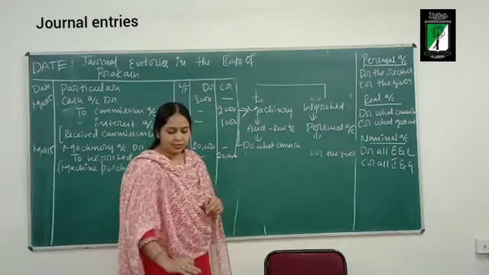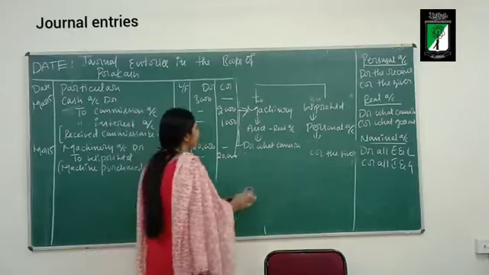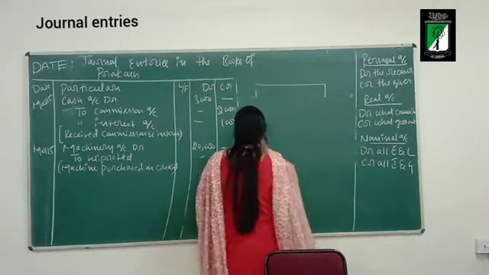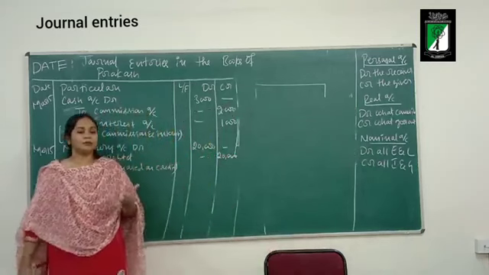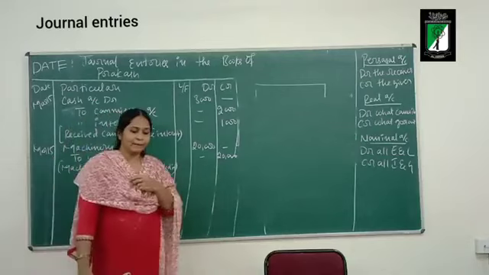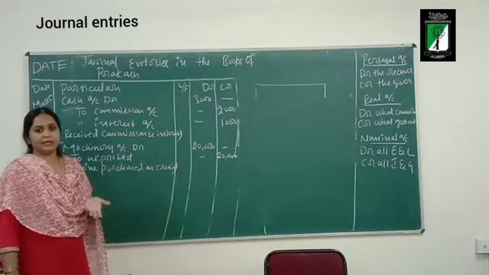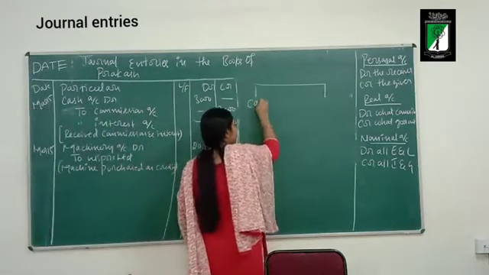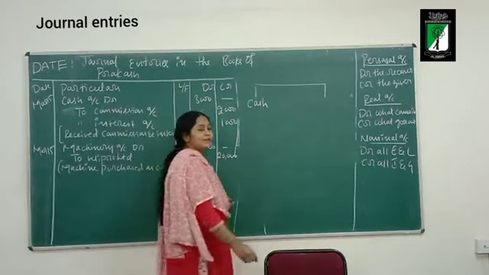Now moving on to the next transaction. Drew for office use rupees 10,000. So the business is withdrawing money from the bank, for using it in the business. What is the take aspect? What is the business taking? Cash. Who is giving this cash to the business?